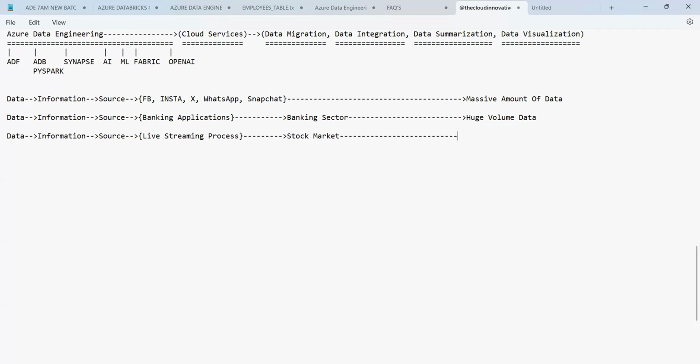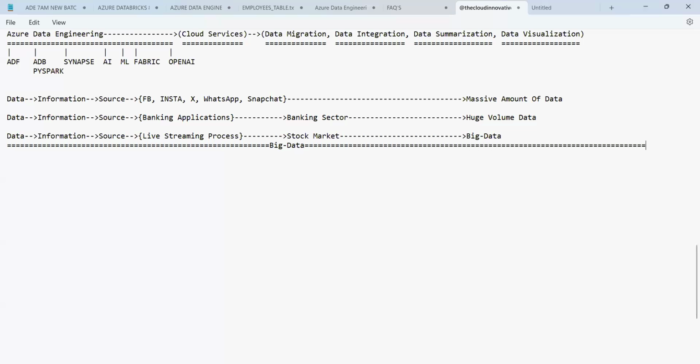Even they generate a massive amount of data. This data we call big data. Overall, whether you say massive amount of data, big volume of data, huge volume of data, or big data, all are one and the same. That means big data only.